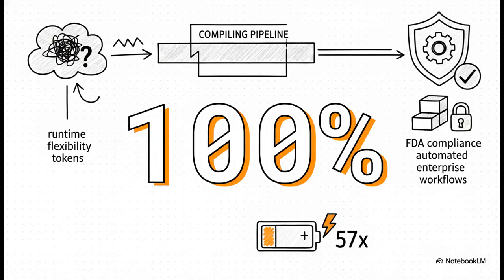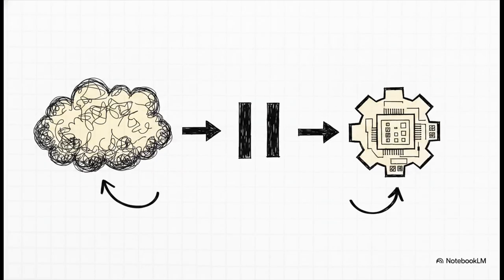In normal runtime inference, you might see anywhere from 18 to 75% output variance. That means the AI might give you a slightly different answer every single time you ask. But compiled AI eliminates that output variance entirely. It achieves full auditability, which is absolutely essential if you're dealing with things like FDA compliance in healthcare or strict automated enterprise workflows. Plus, generating the code just once and running it statically saves up to 57 times the computing tokens.